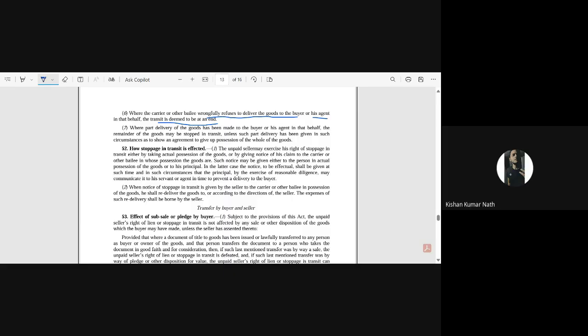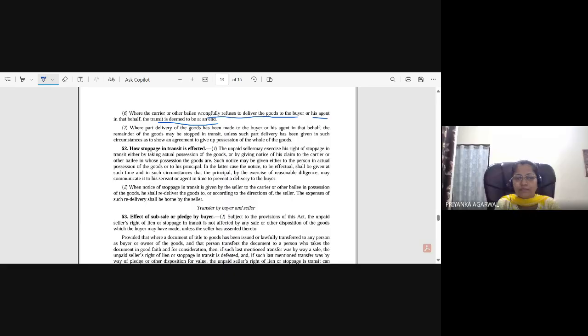But in the case of stoppage in transit, what is happening? He is regaining his possessory right, because when it is in transit, the goods have parted away from the seller. So when the seller applies stoppage in transit, he is regaining the right of possession, right of lien.